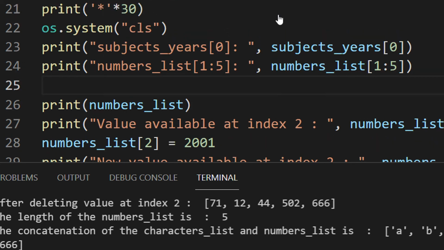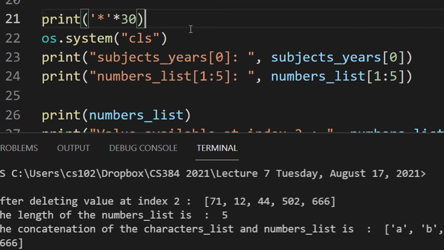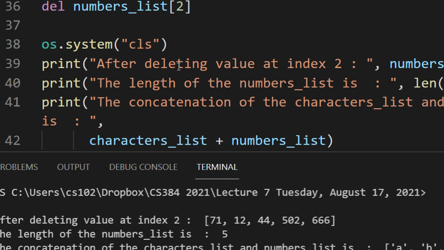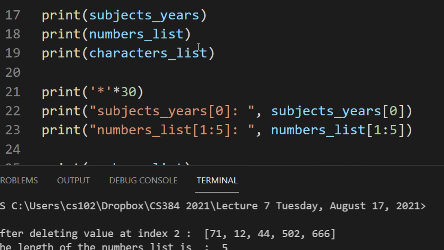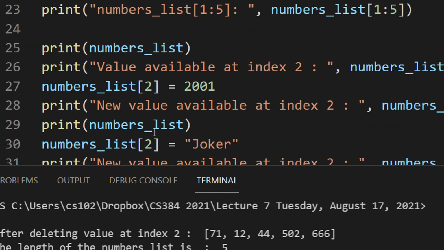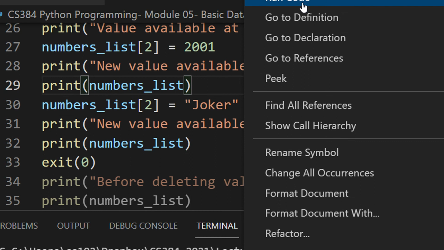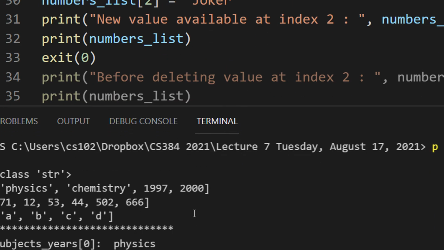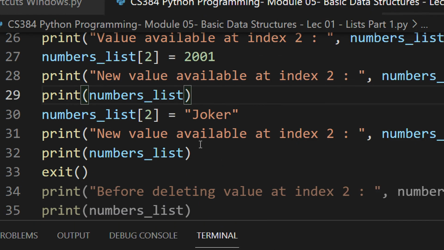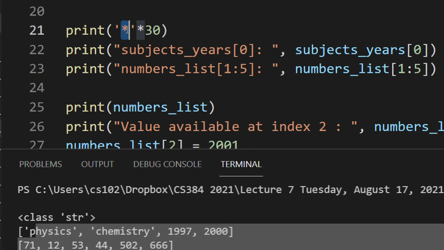Okay, this was clear terminal. I am printing this CLS, hence it is coming. os.system is CLS. Okay, just a minute. I put many CLS here actually. Let me just put an exit here. Fine, so you can see all three lists are coming.